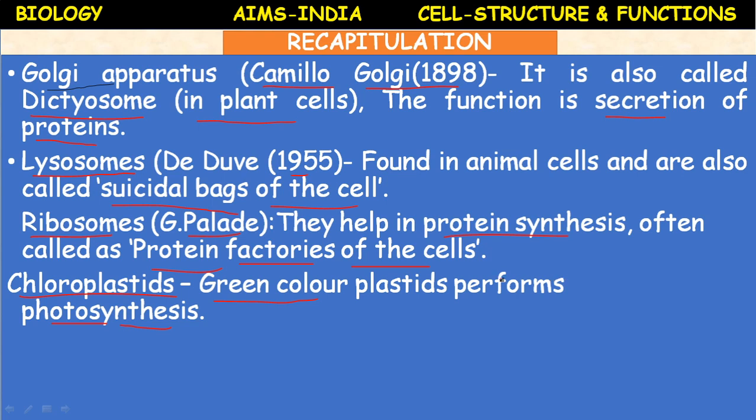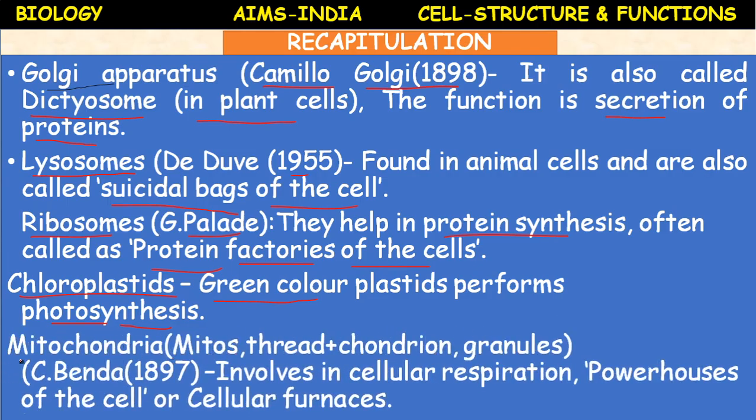So xanthophyll, yellow color, carotenoids, different pigments are present. That's why you might have observed the plant structures, fruit peel is a different color, petals are different color, because of the presence of different chromoplasts. But the main plastid is chloroplastid, where the photosynthesis reaction takes place. Next, mitochondria.